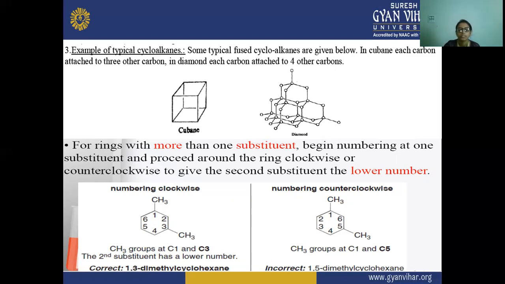So here you can see how to give the numbering: 1, 2, 3, 4. This is the correct numbering. And if we go counterclockwise, doing the numbering from this side, then it will be a wrong number.